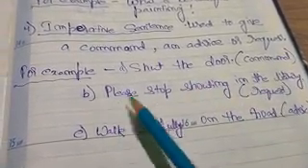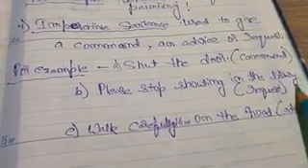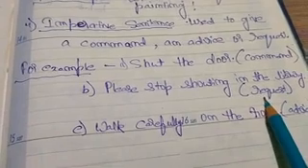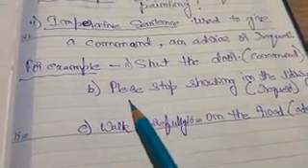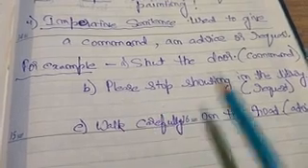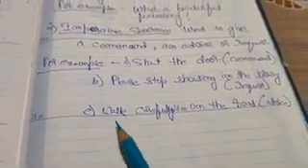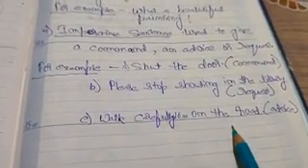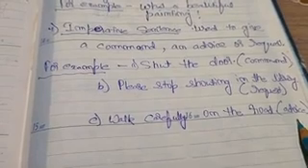The second example is please stop shouting in the library. That is a request, because here I add please. Okay, so here is the request. Now, the third example, walk carefully on the road. That is an advice, or you can say a suggestion.